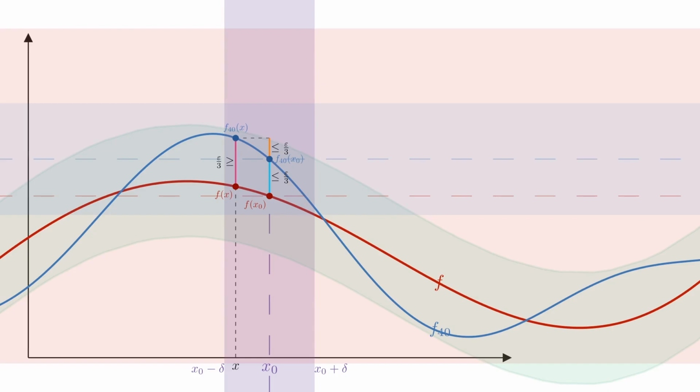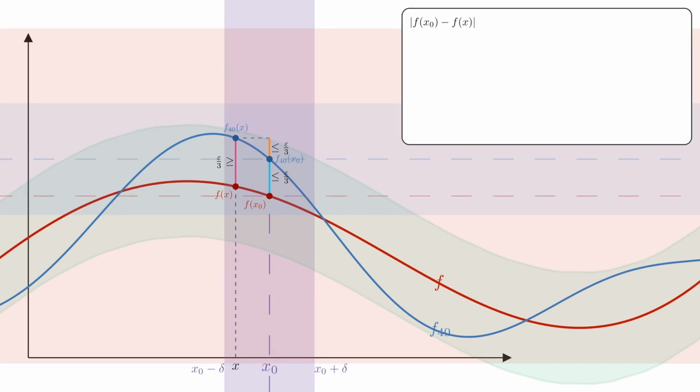Now we put them together. We want to estimate the absolute difference between f of x0 and f of x. So we rewrite this difference again, but now we also just add 0. Of course, this is still equal, but now we write that 0 in a clever way. We subtract f40 of x0, then add f40 of x0 again, and we also subtract f40 of x and add f40 of x again. So we have not changed anything, we have only rewritten the expression in a useful form.